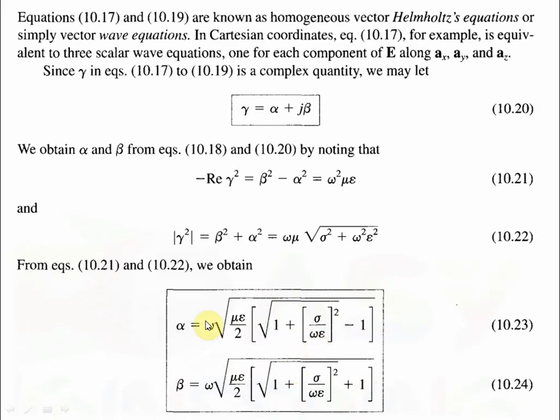Okay, so it looks very complex, but if you know how to solve complex equations, or how to separate the real and imaginary parts, then you will get these results. Okay, because this alpha and beta have been derived from these equations only.